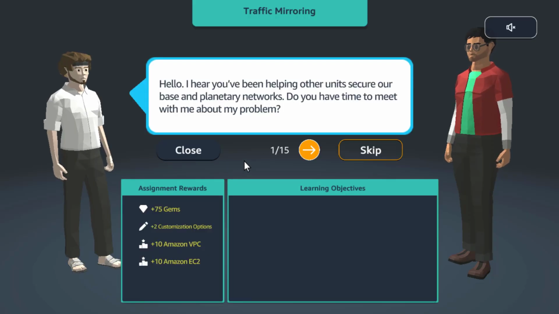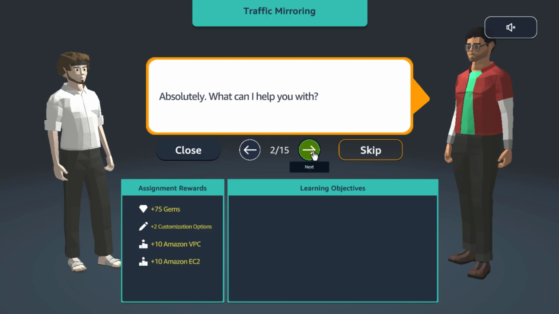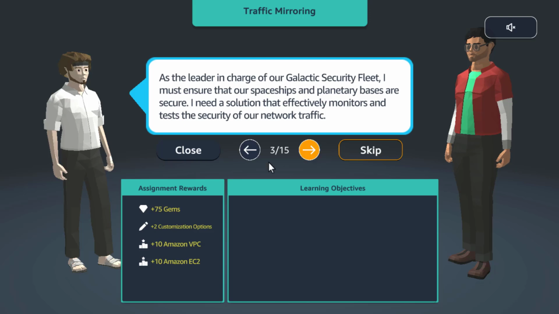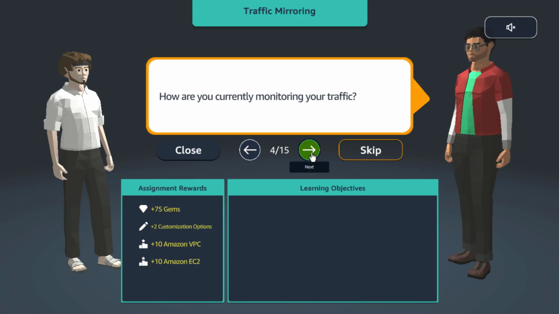Hello, I hear you have been helping other units secure our base and planetary networks. Do you have time to meet with me about my problem? I'm already here. Absolutely. What can I help you with? As the leader in charge of our galactic security fleet, I must ensure that our spaceships and planetary bases are secure. I need a solution that effectively monitors and tests the security of our network traffic.